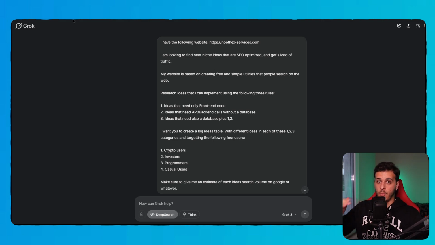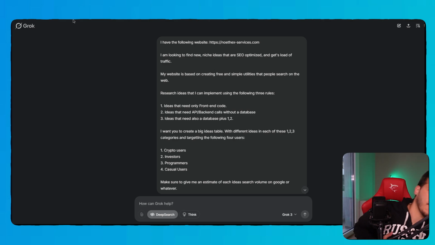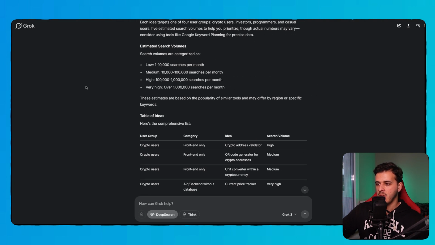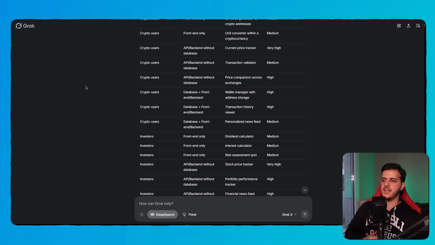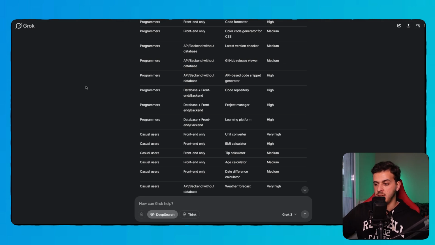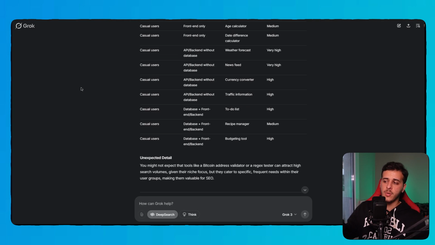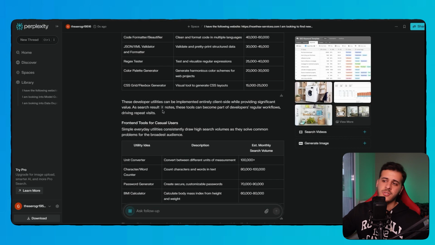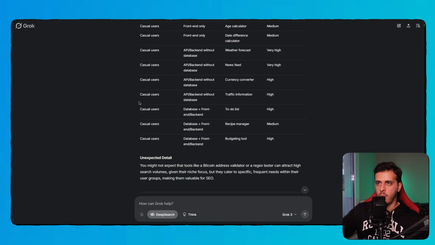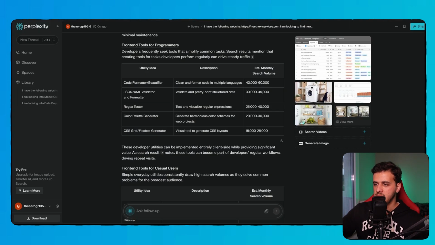Now, let's go ahead and see what Grok spit out and where it places on this rank. So guys, Grok, I absolutely love it for coding. It took 1 minute, searched 50 resources and gave us exactly what we wanted. It gave us a table with so many amazing ideas, very novel ideas, very different in some cases to the answers of Perplexity and ChatGPT. And the format is not the most amazing, but it still is very, very good. I would say it's a little better or on par as output to the one from Perplexity.